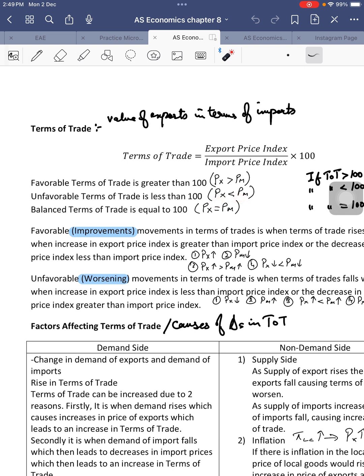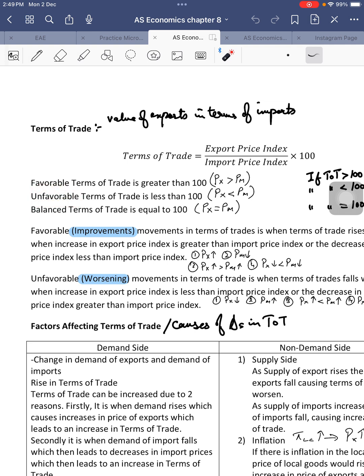Now remember one thing. These terms are a bit misleading, so a lot of the time students think that favorable terms of trade means beneficial and favorable for the economy, while unfavorable terms of trade are not beneficial for the economy. That is not necessarily true.